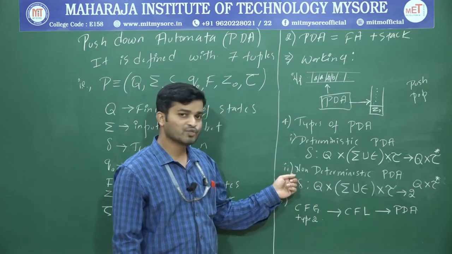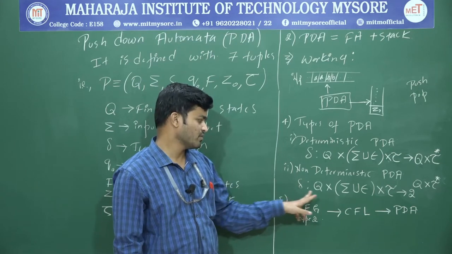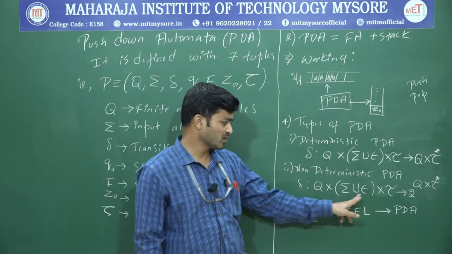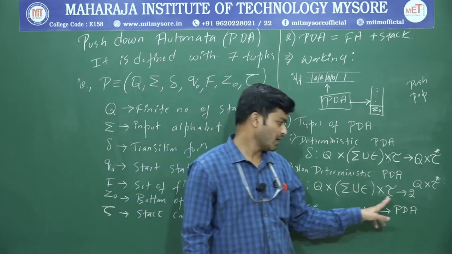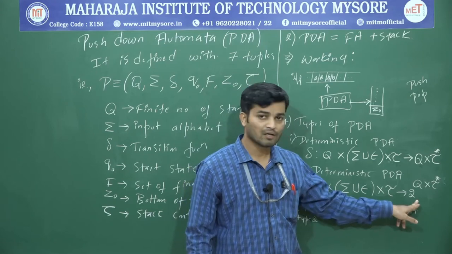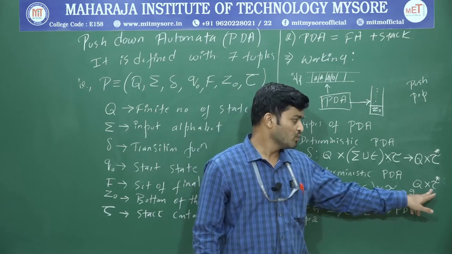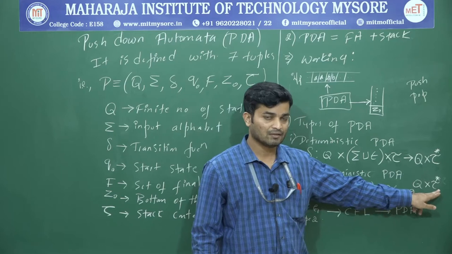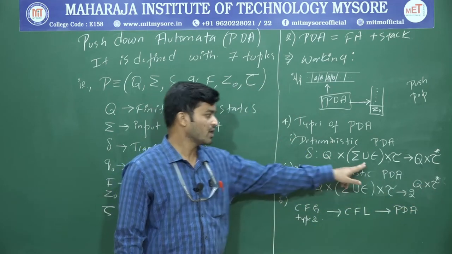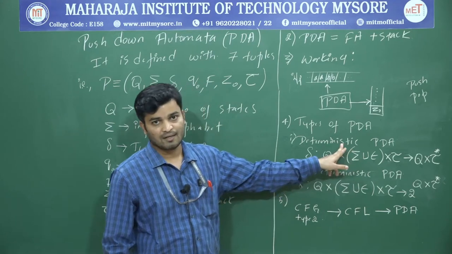And one more is non-deterministic PDA. If you are in some state Q and you get some input including epsilon, and it will look into the top of the stack or content of the stack, and it will make a move to 2 to the power of Q into tau to the power of star. So if this is the case, then that one is a non-deterministic PDA. If this is the case, that one is called a deterministic PDA.